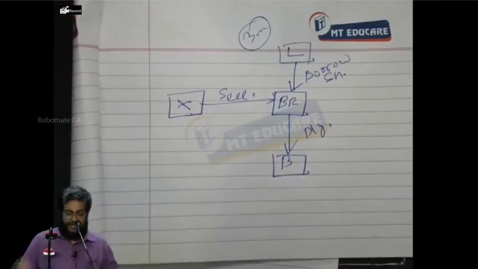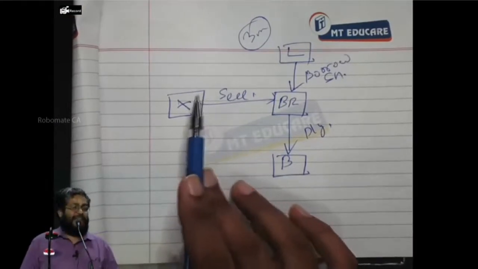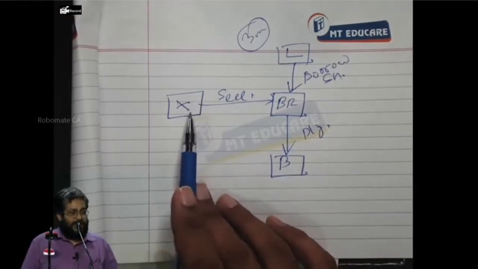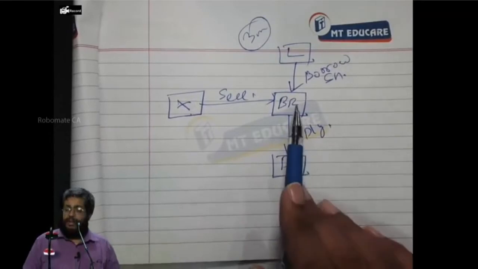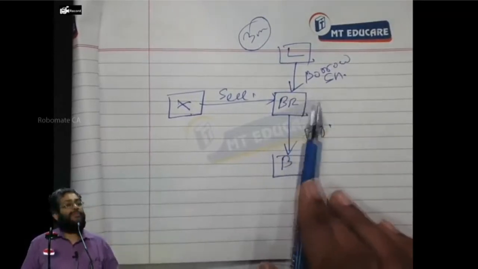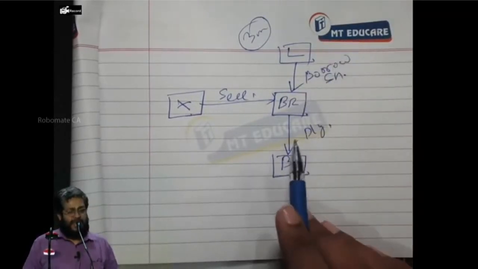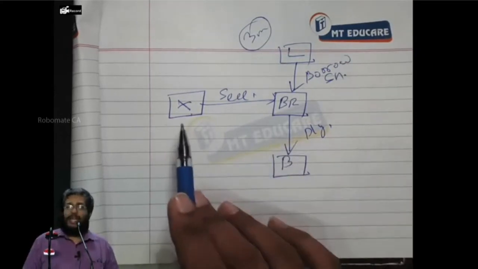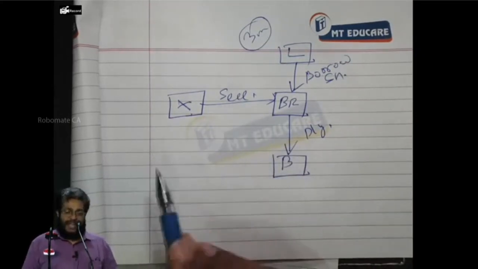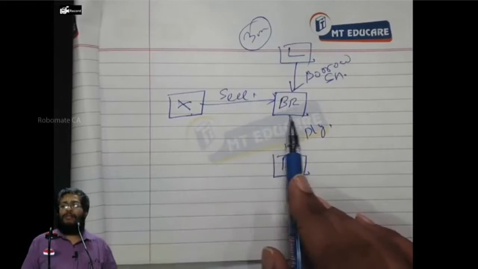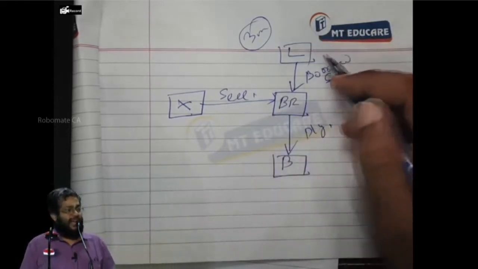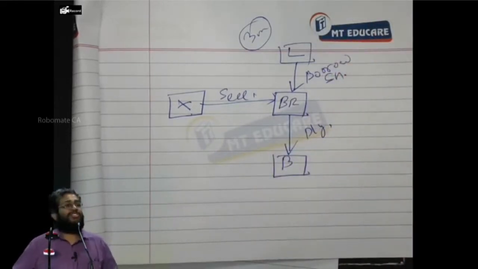So again I say, X is a person not having shares, but he sold shares of C Limited by using a broker. What does the broker do? He borrows and makes the delivery. After some time, X goes to the share market, purchases the shares and returns them to the broker, who gives them to the lender of the share. This is what we call a short sale or short position. Everybody, yes or no?